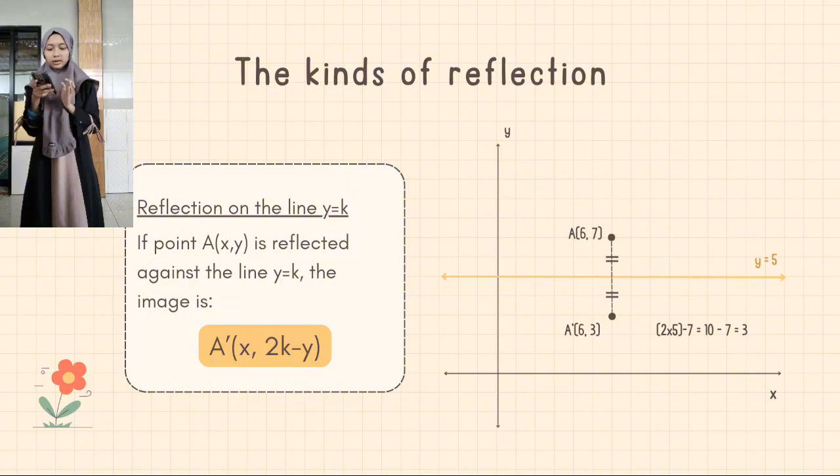To calculate, you can see on the screen: 2 times 5 minus 7 equals 3.